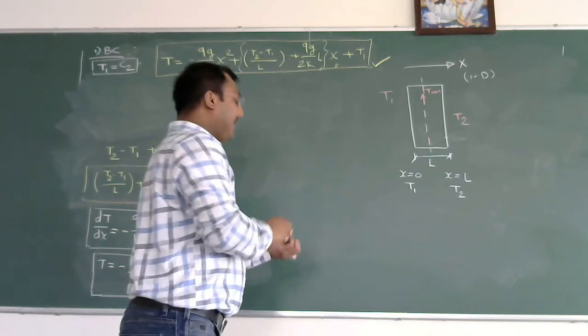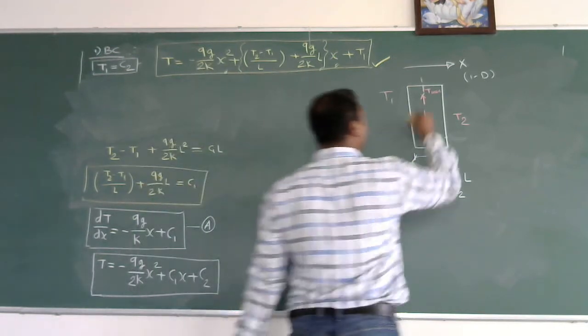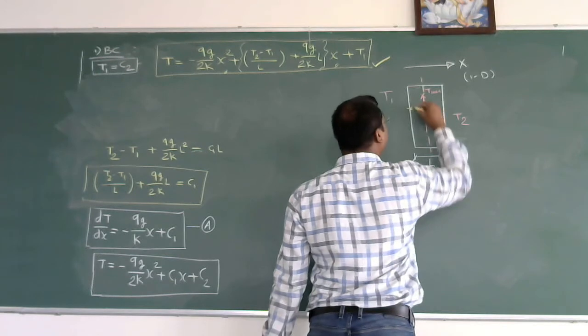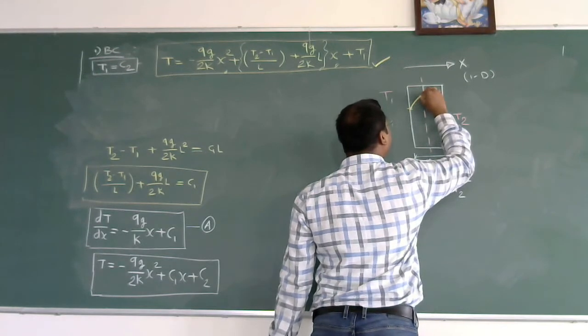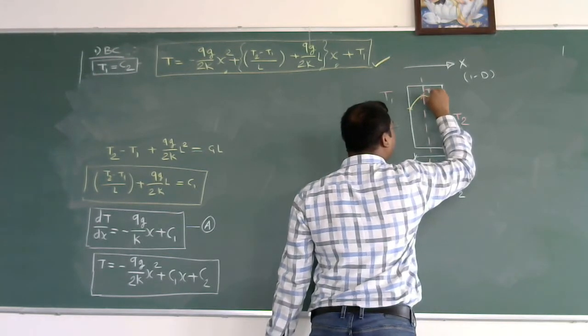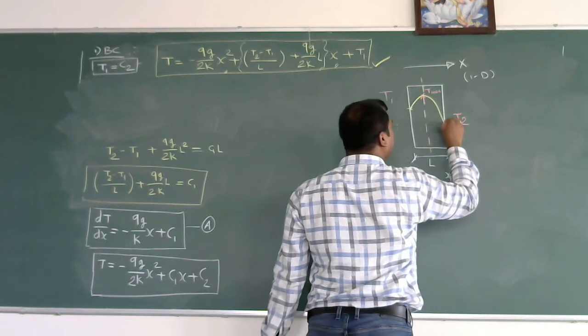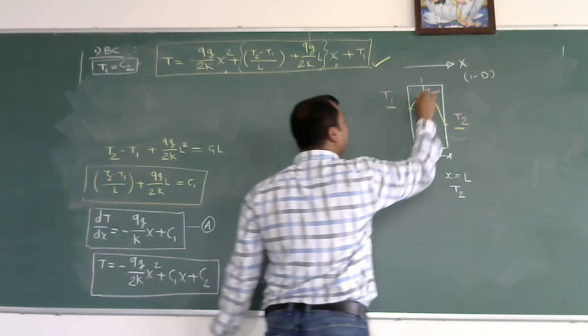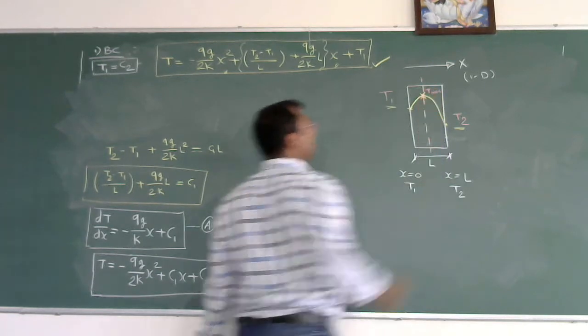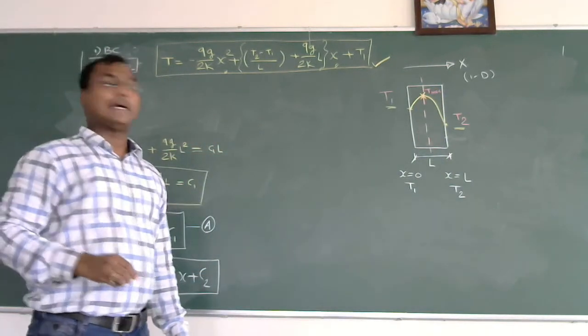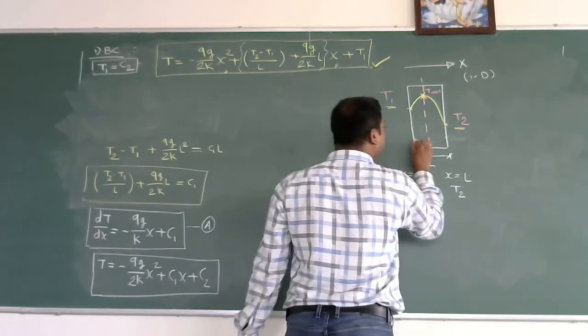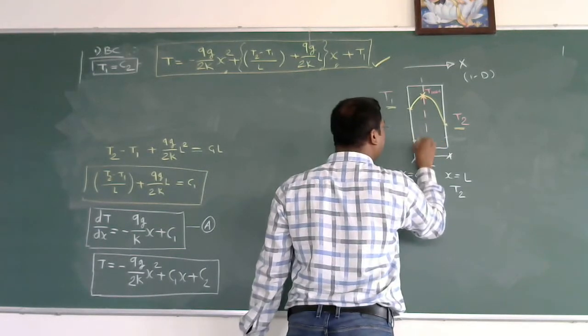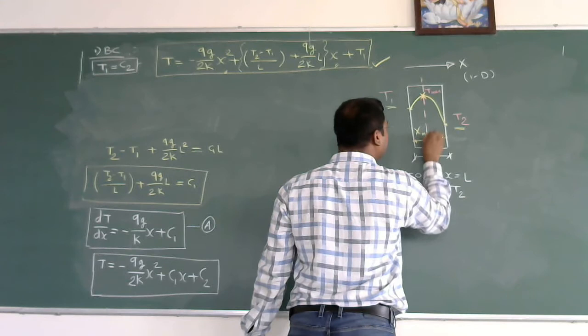Okay. As you know, T1 is greater than T2. For example, if T1 is here, the curve would be like this. There is a maximum temperature, and this will be T2. So this is the value of T2, this is the value of T1, and this is one point in the slab where you are getting the maximum temperature. Suppose this distance I am writing as x max.